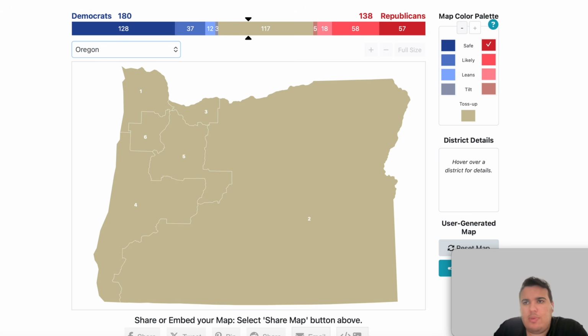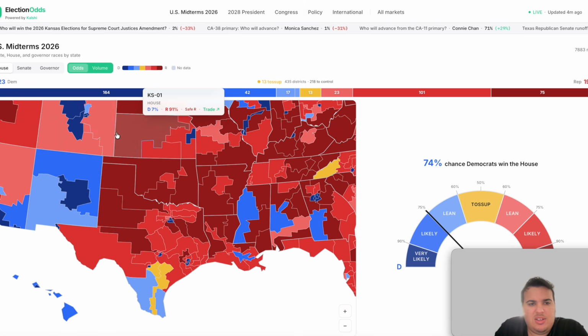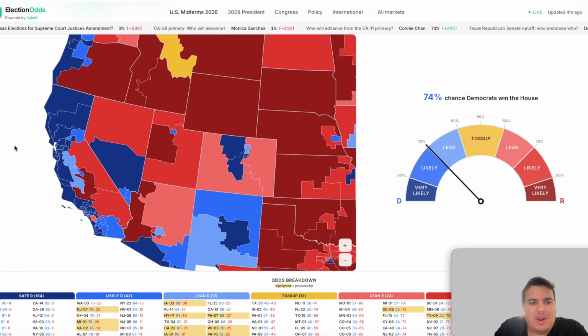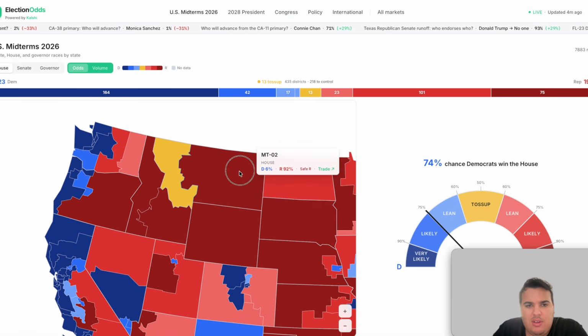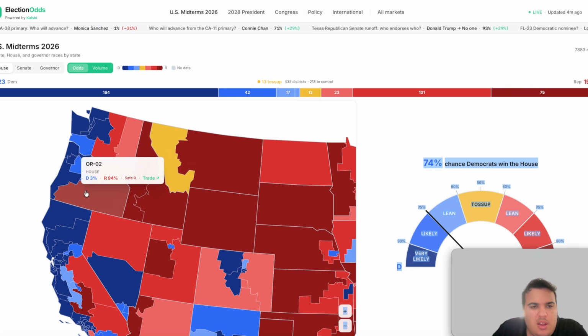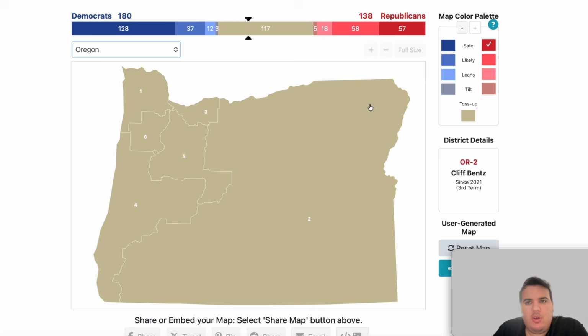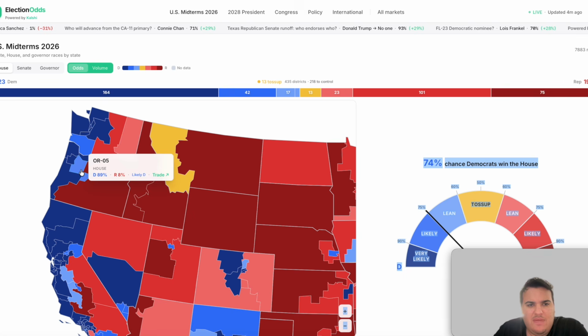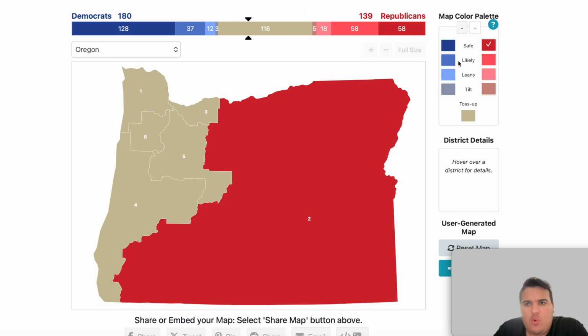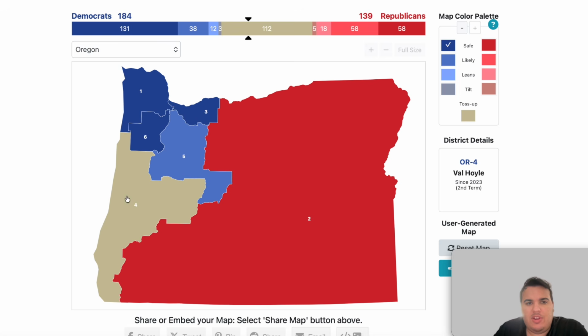Oregon, Democrats are going to pick up some more House seats here as well. And when I say pick up, I mean talking about in the context of the video, not just gaining seats. So the 2nd district goes safe for the Republicans. And then the rest of them all go Democratic. The 5th district will be likely for the Democrats, and the rest of the districts in the state all go safe for the Democrats there.